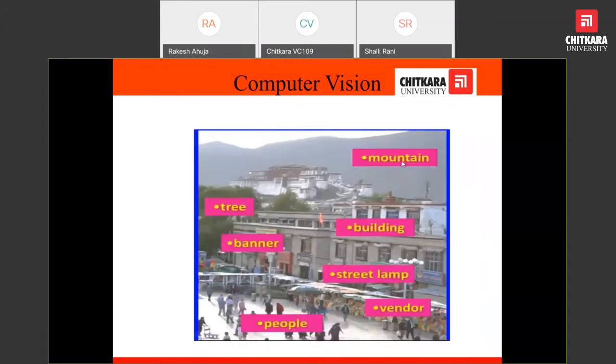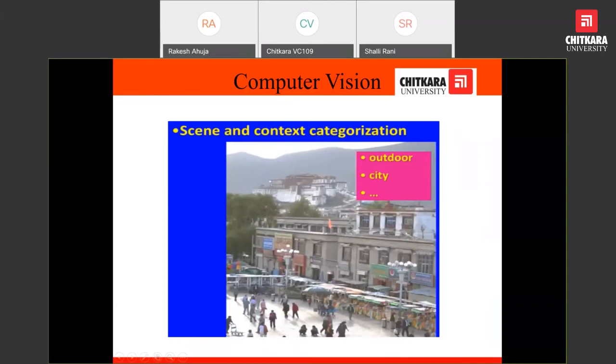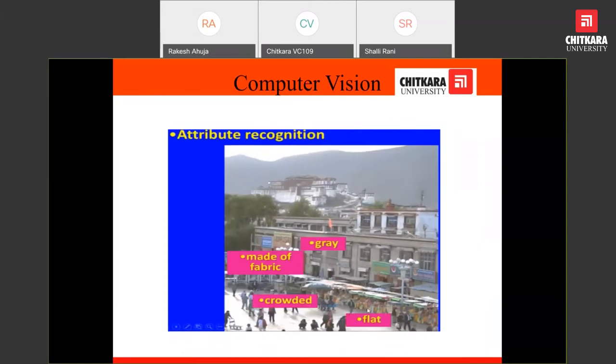For example, the system would be able to recognize people, banner, tree, mountain, building, street lamp, and winter. Next, it would be able to tell the properties of these objects. All this has to be done by computer vision. We are not saying our human brain cannot identify all this, but the system would be able to describe the complete scene, not only identifying the object but also identifying the attributes of the object, and also describe if there are persons moving and this is a market, like that.